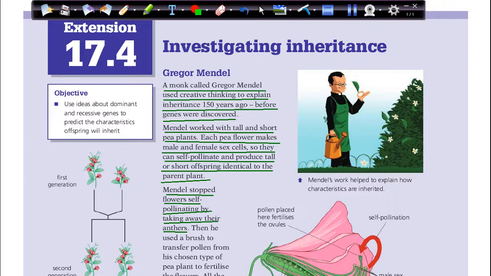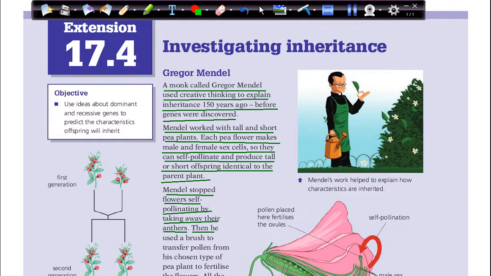So they can have self-pollination or cross-pollination. By any way, these pollens can transfer to the anther and fertilize the ovule or the eggs inside the ovary. So here, the first thing he did, he stopped this self-pollinating. He took away these anthers.